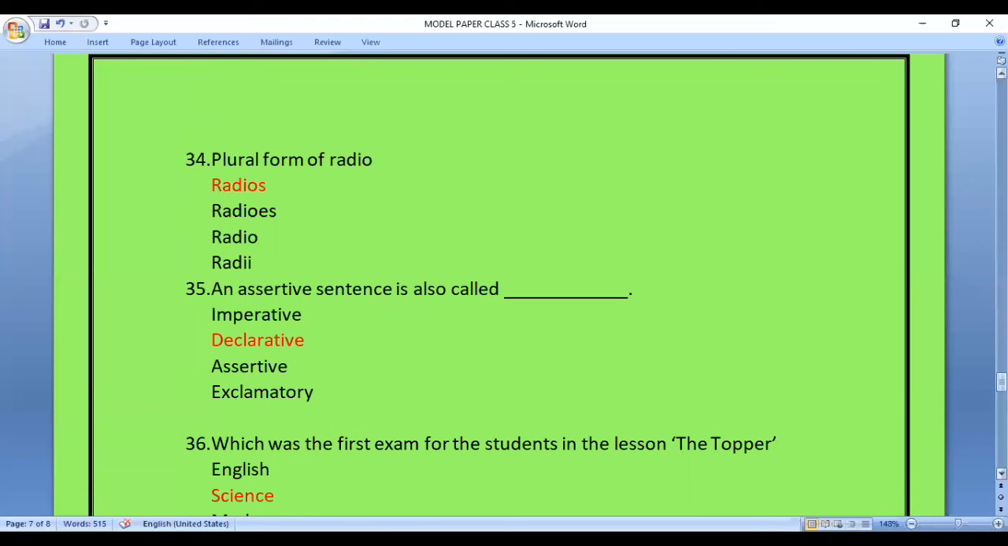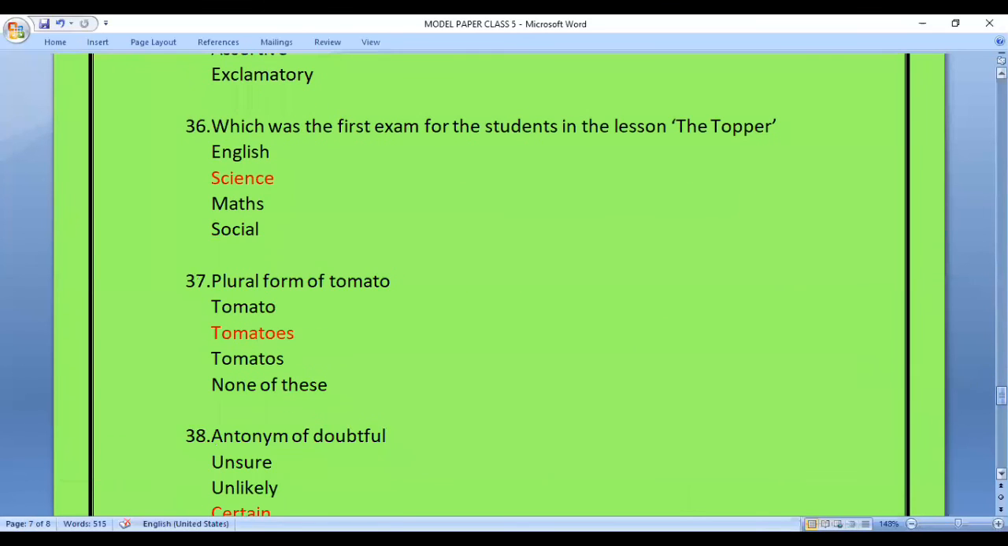Question 35. An assertive sentence is also called. In this question, you will have to find the other name for assertive sentence. I hope you all must have guessed the answer by now. Options are imperative, declarative, assertive, exclamatory. The answer is declarative.